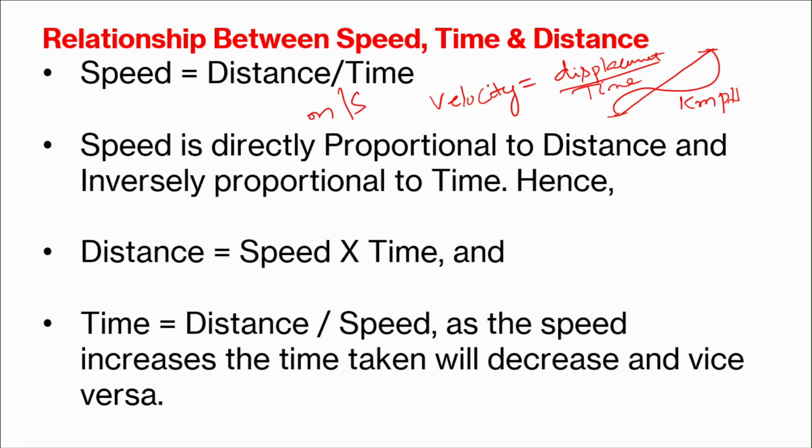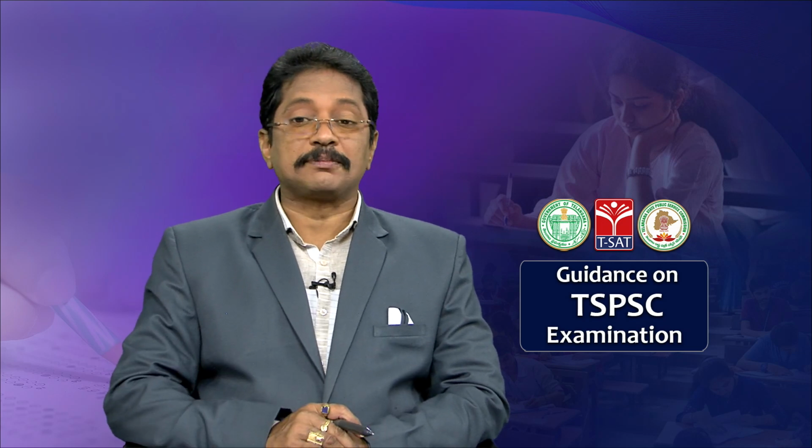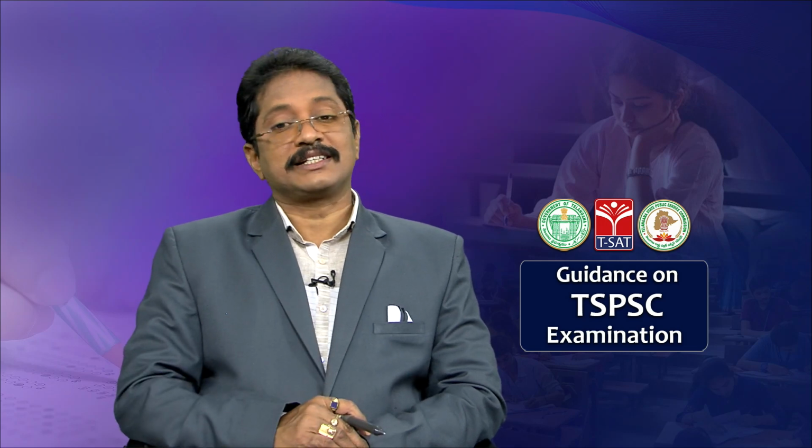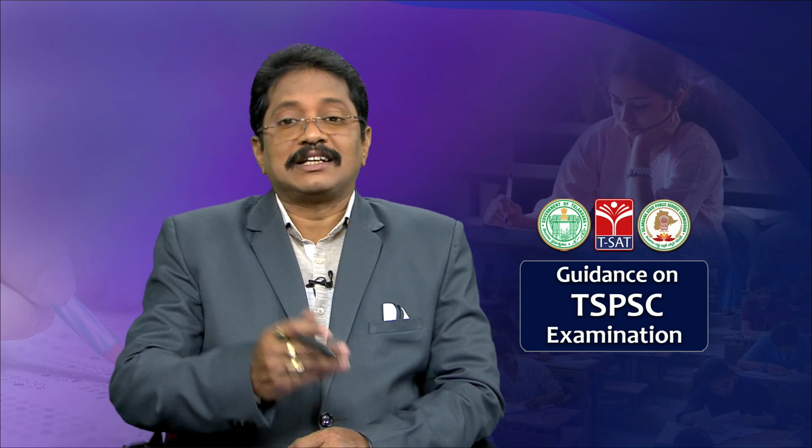If we say the speed is v, the distance is d and the time is t, from this you can write one relation: v is proportional to d and v is proportional to 1 by t. You learned in the last sessions ratios and proportions, the direct proportion and inverse proportion. We already discussed them, but as a small recapitulation, recall those things here. If one quantity increases, the other quantity also increases, that is called direct proportion.